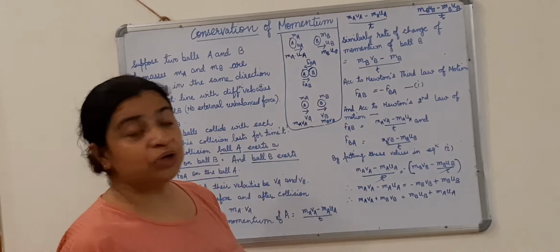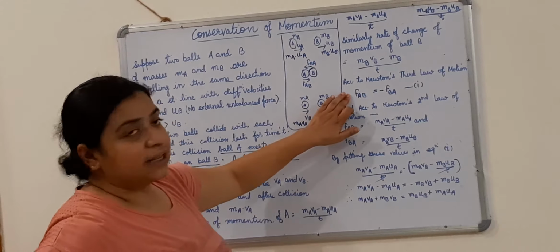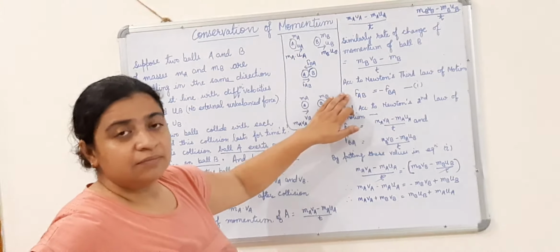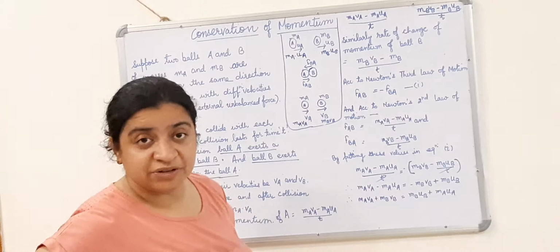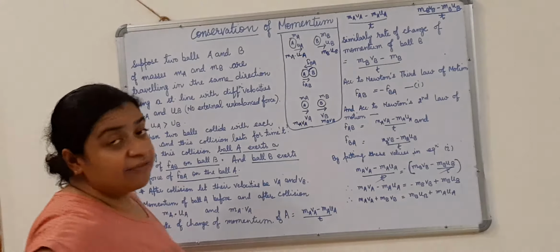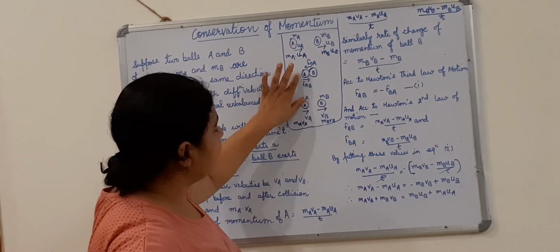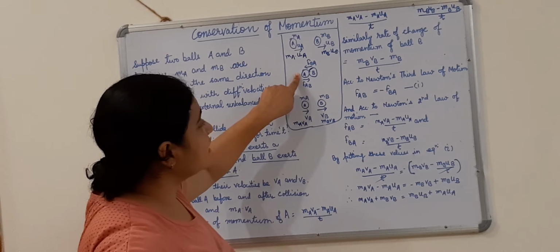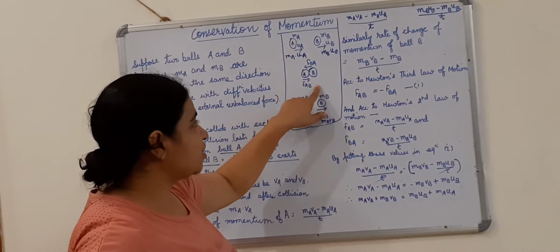Now, according to Newton's third law of motion, for every action there is an equal and opposite reaction. This was Newton's third law of motion. For this action, when ball A exerted a force of FAB on ball B, this was the action.